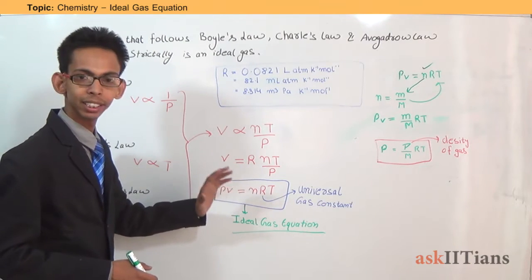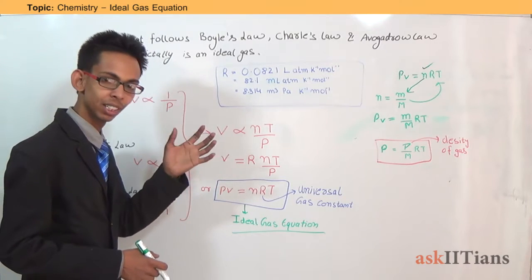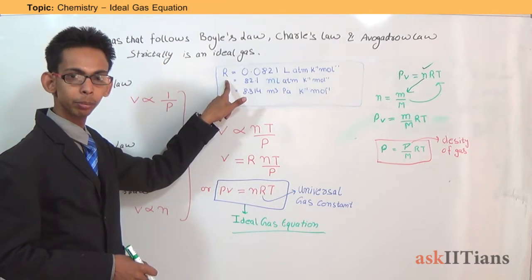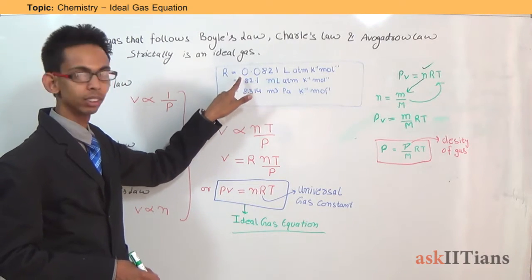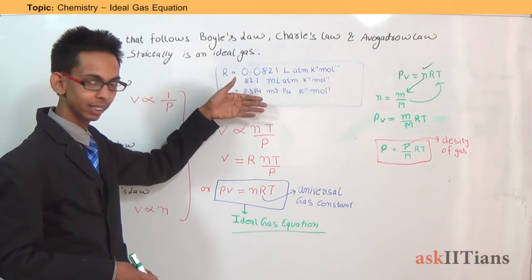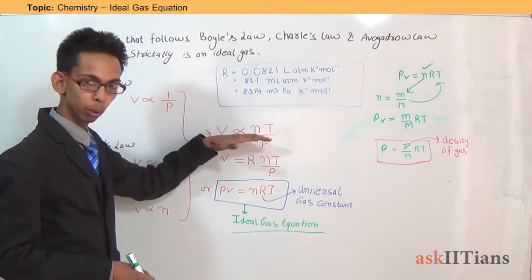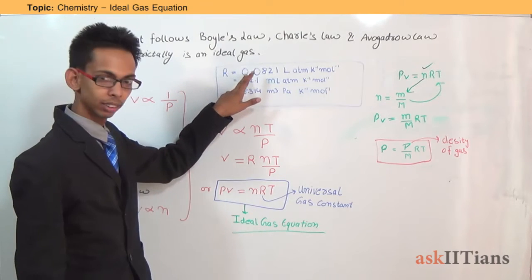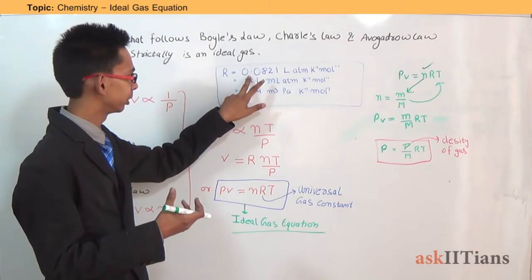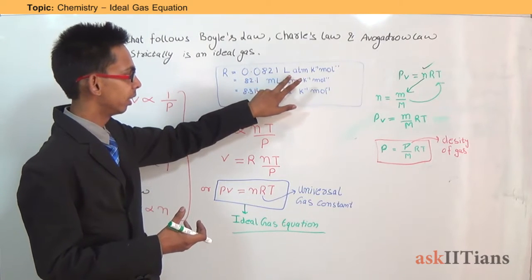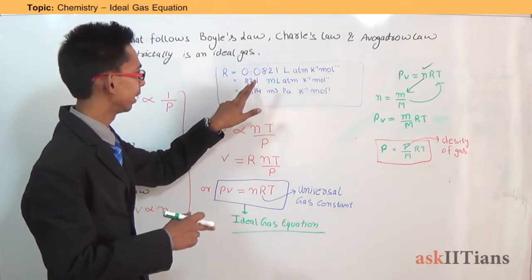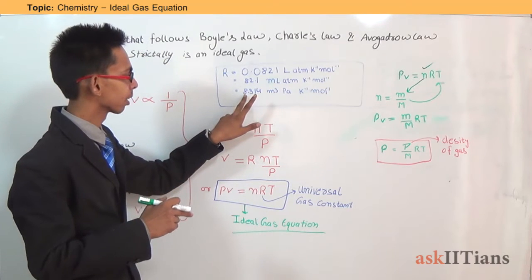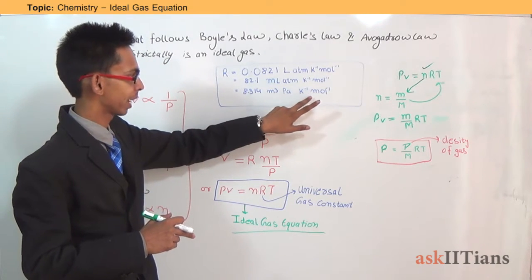Now, R is the universal gas constant. It is a constant with a fixed value and some units. As you can see from here, there are 3 different values of R. Actually, the number of values is slightly more than these 3, but here I am representing only these 3. The values of R which can be used are 0.0821 liter atmosphere per Kelvin per mole, or 82.1 milliliter atmosphere per Kelvin per mole, or 8.314 meter cube pascal per Kelvin per mole.